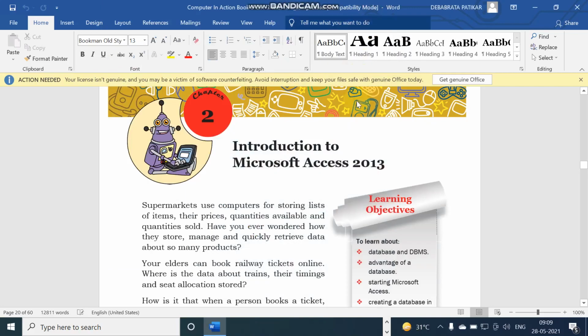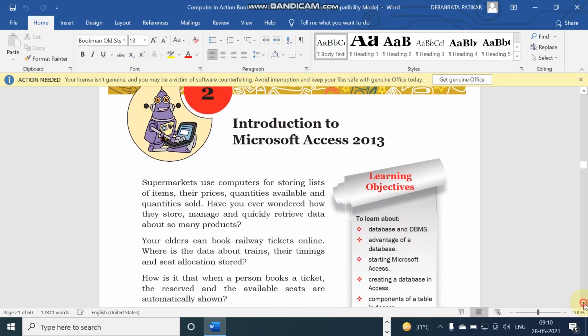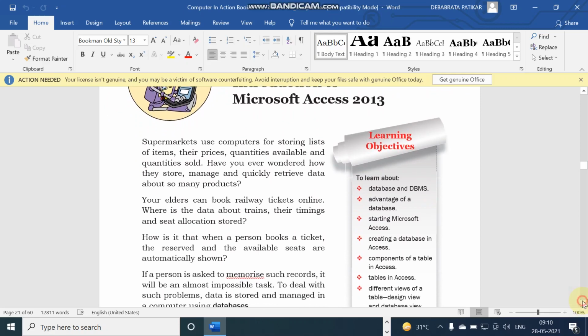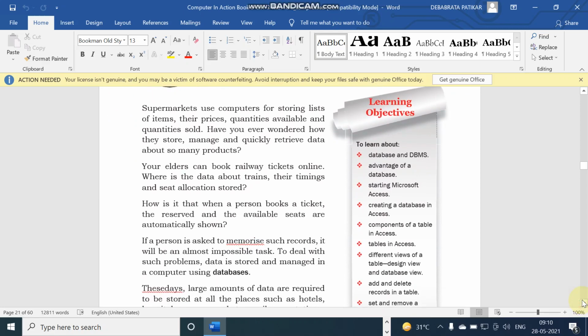Hello dear student, today I am going to discuss some important aspects of MS Access and database, that is chapter 2. Student, what is a database? A database is a collection of one or more than one table which contains data and information. So you can say that a database is a collection of data, records, information in the form of one table or multiple tables.